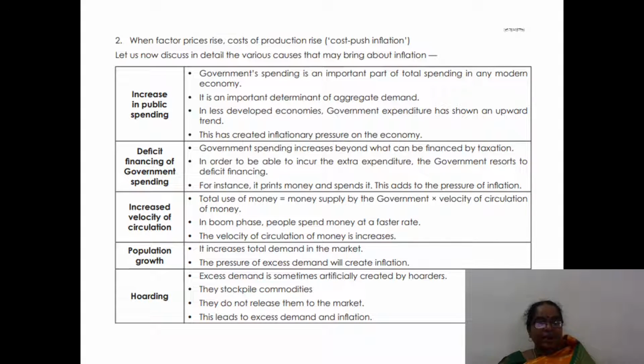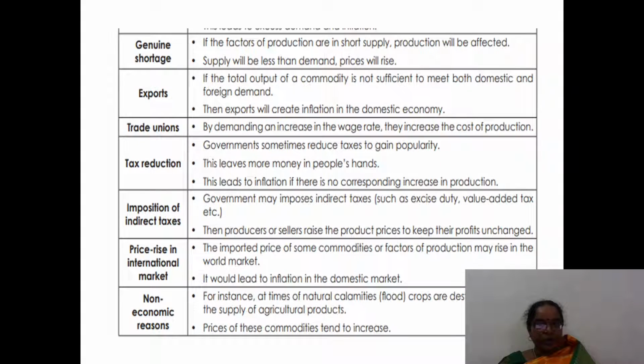Hoarding. Excess demand is sometimes artificially created by hoarders. They hide their stock level and sell the stock when the prices are high. It leads to hoarding. And genuine shortage: supply will be less than demand, so price will rise. It's a genuine shortage.